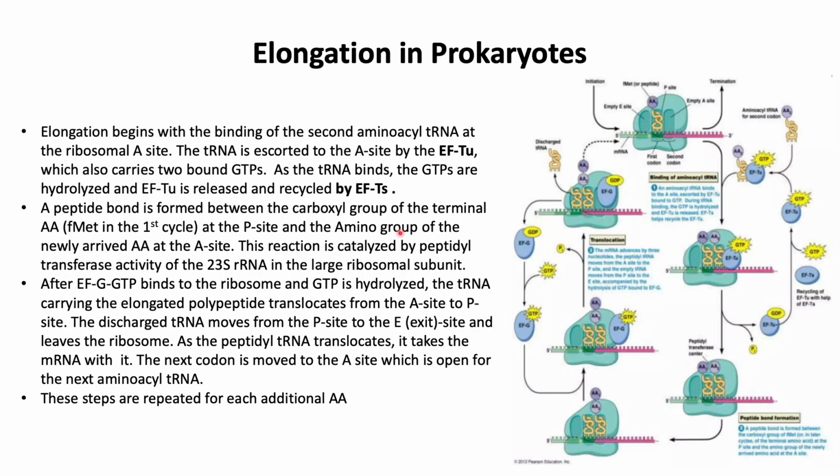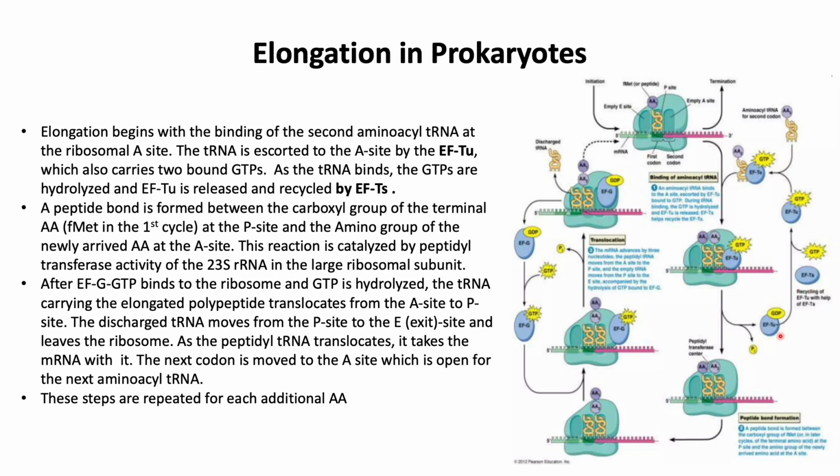Now moving on to the next step, which is elongation. Elongation begins with the binding of the second aminoacyl tRNA at the ribosomal A site. The tRNA is escorted to the A site by the elongation factor EF-Tu, which also carries a bound GTP molecule. As the tRNA binds, the GTP is hydrolyzed and EF-Tu is released and recycled by the elongation factor EF-Ts.